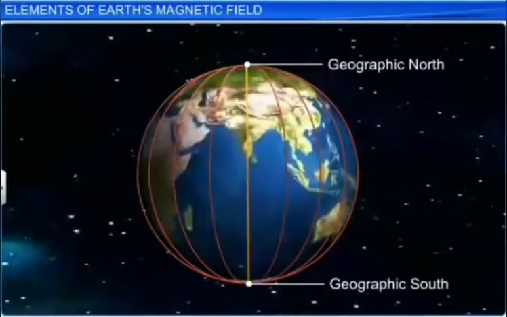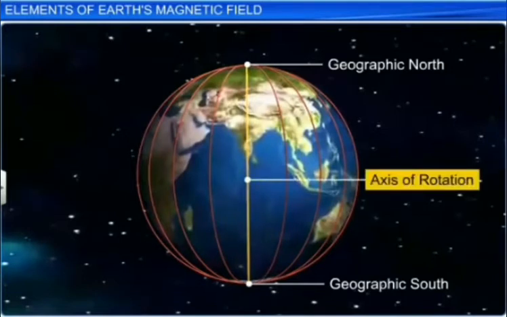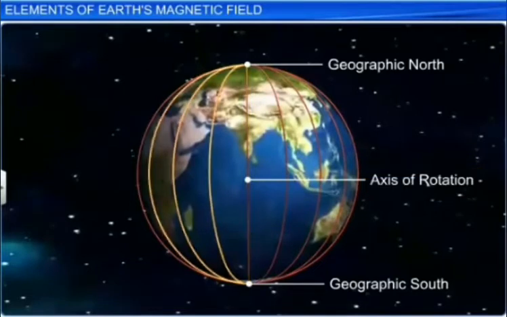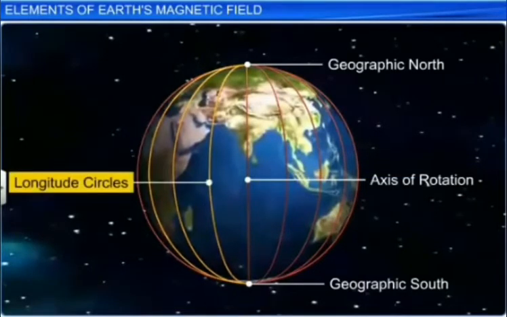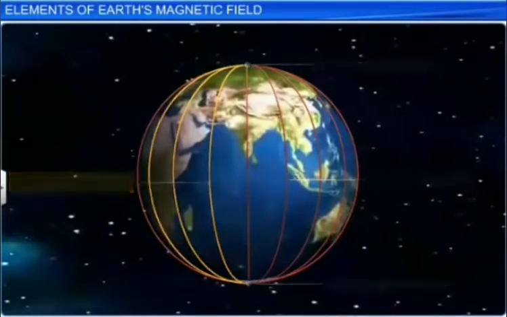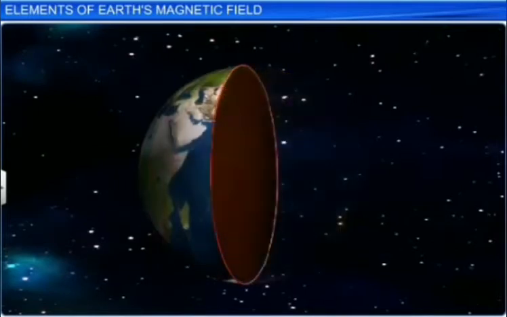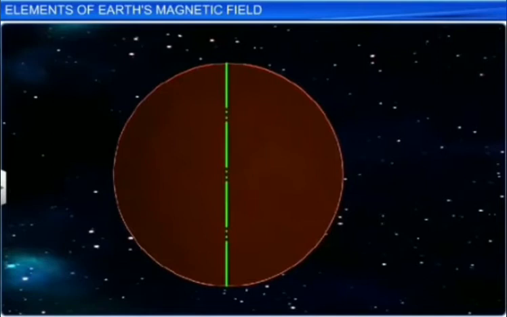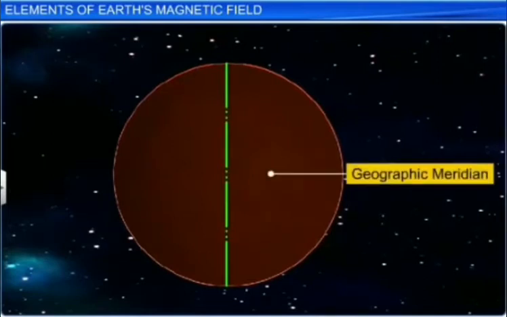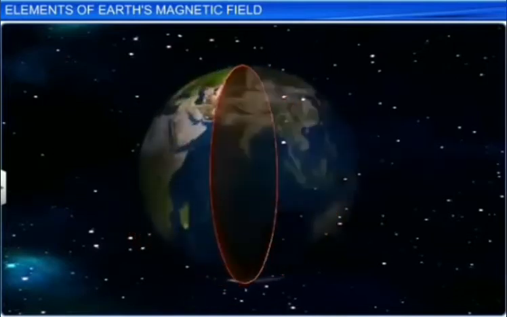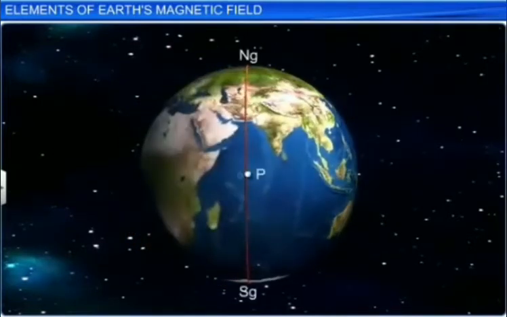Is the line joining the geographical north and south poles, or the Earth's axis of rotation. These imaginary circles are called longitudes. Each of these circles, along with the Earth's axis of rotation, can be drawn in one plane. This plane is called the geographic meridian. The geographical meridian, when viewed from top, appears to be a straight line.